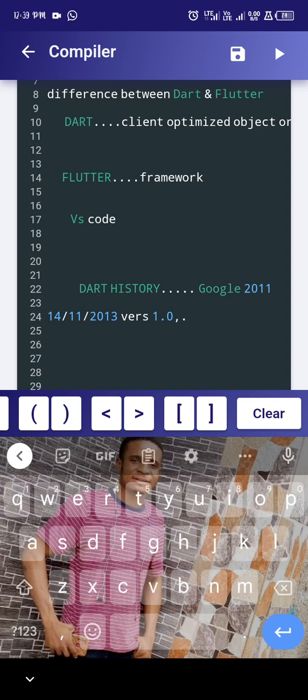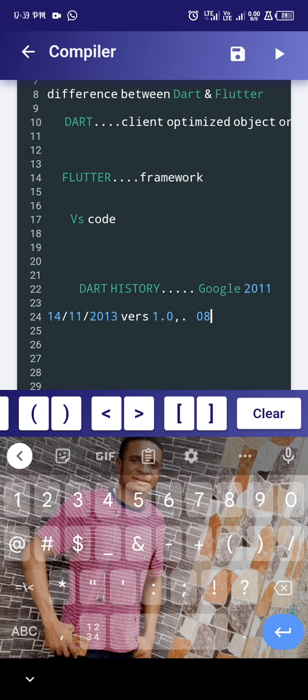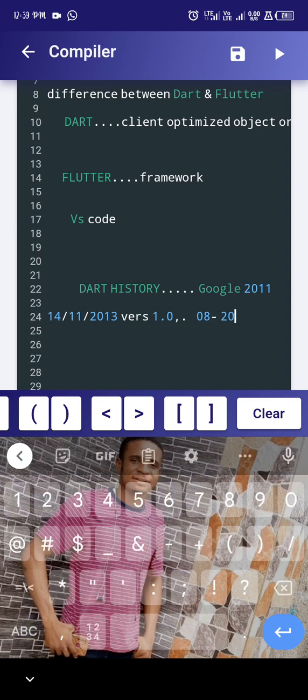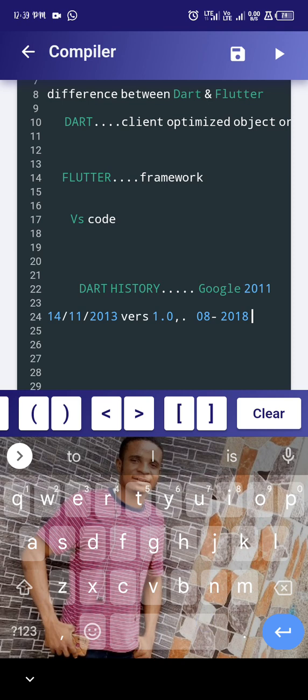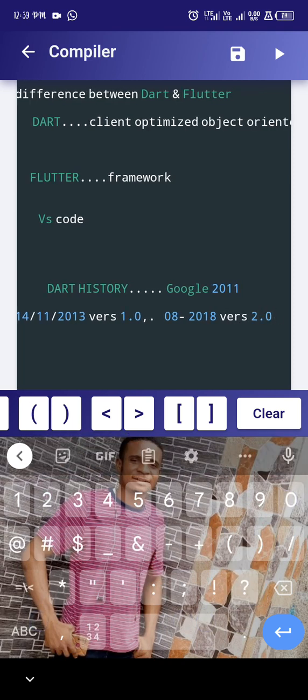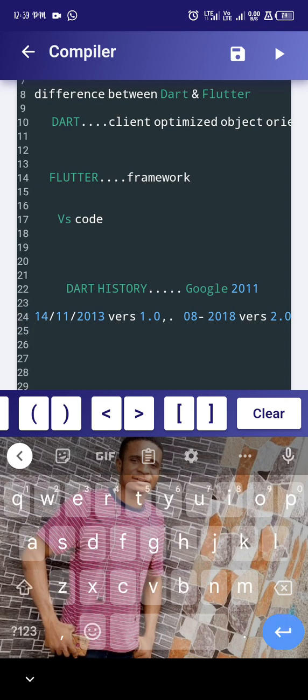That is why in August 2018 they developed another version, version 2.0. You know that in programming, things change. Things you use today, you may not be able to use again in the next few years. Things change. That is one thing about programming.